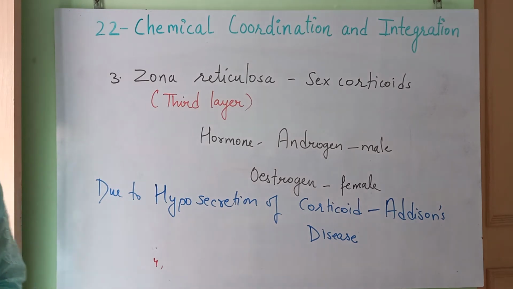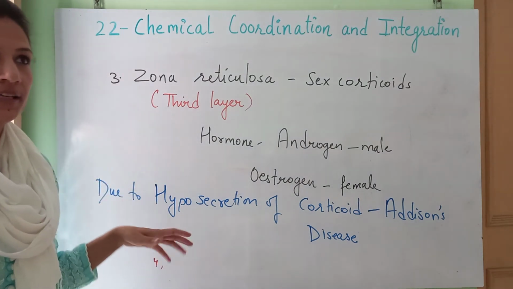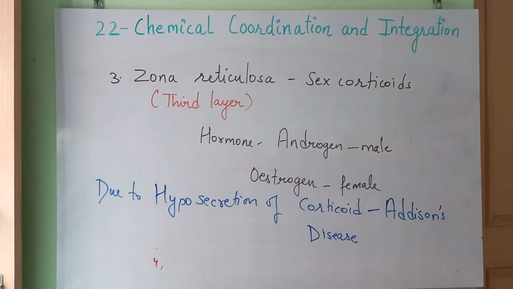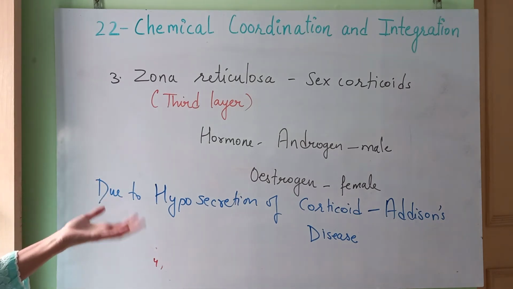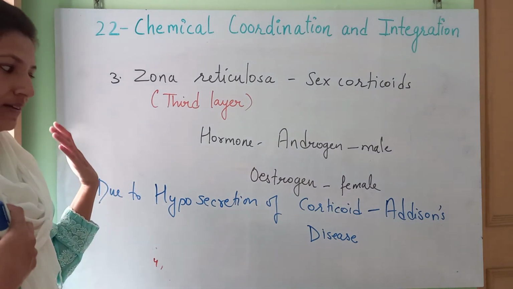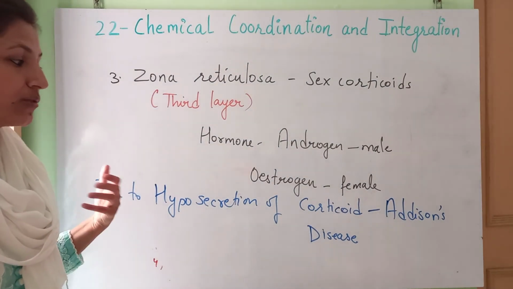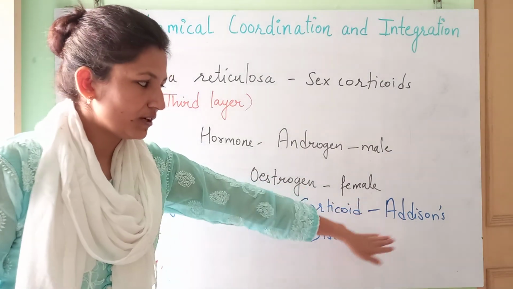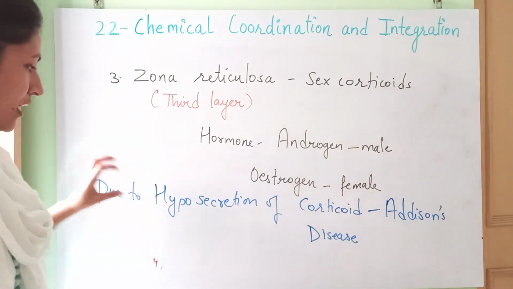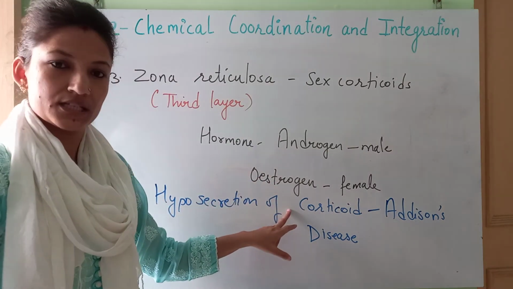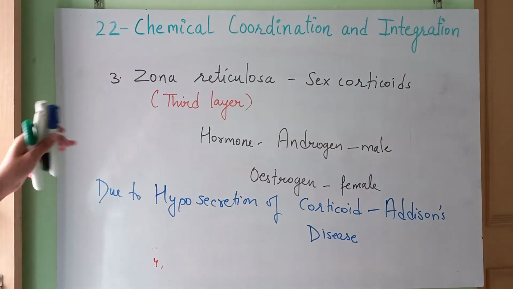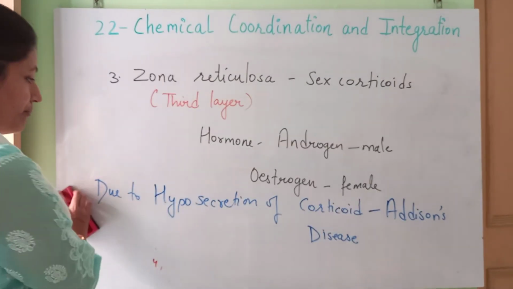And what is going to happen over here? Dehydration in the body, increased BMR, basal metabolic rate increases in this, okay, and the excretion: more dilute urine will be passed out of the body along with more sodium ion concentration. So this is the condition of the patient who is suffering from hyposecretion of corticoids. That is Addison's disease. Fine. So this is all about the cortex region. Now we'll talk about the medulla.